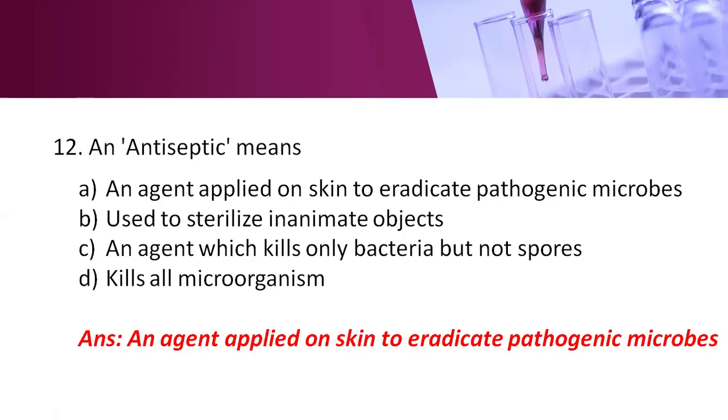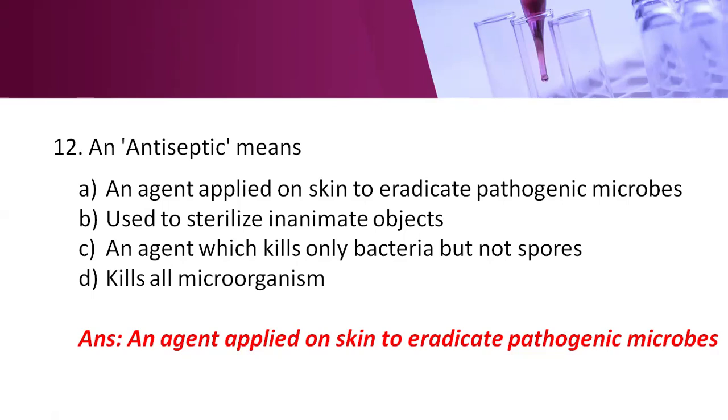A disinfectant is a chemical substance which kills microorganisms, and an antiseptic is also a chemical substance that kills microorganisms. But what is the difference? Antiseptics can be applied safely on living tissue, safely on the skin, on the external surface.